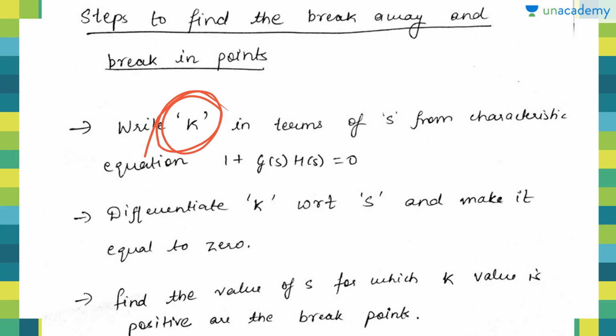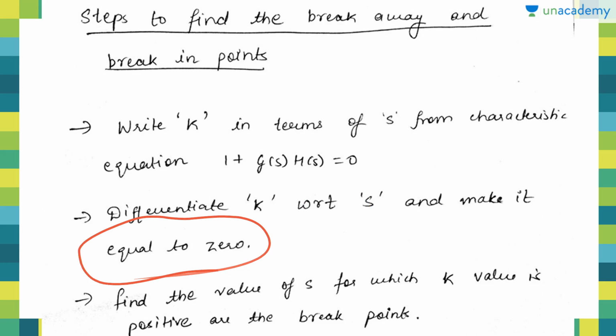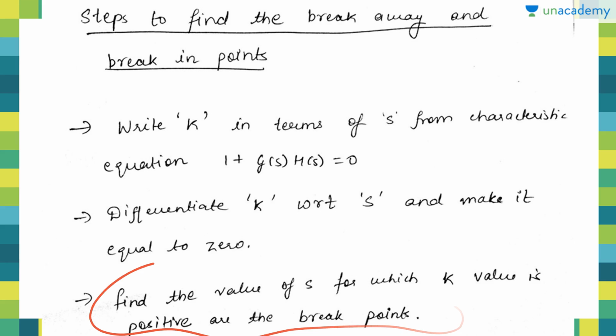Now the next step is we'll differentiate this k with respect to s and make it equal to 0. So we'll differentiate, that means dk upon ds, and we'll differentiate all the other elements and then we'll keep it as 0. Now find the values of s for which the k value is positive; these are the breakaway points.